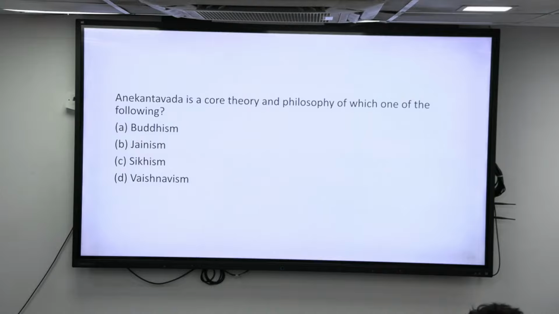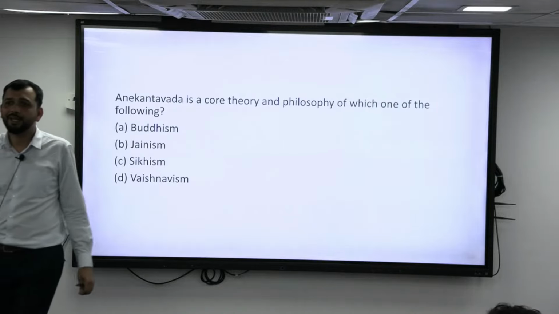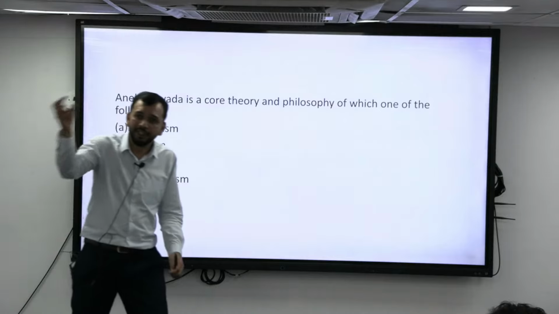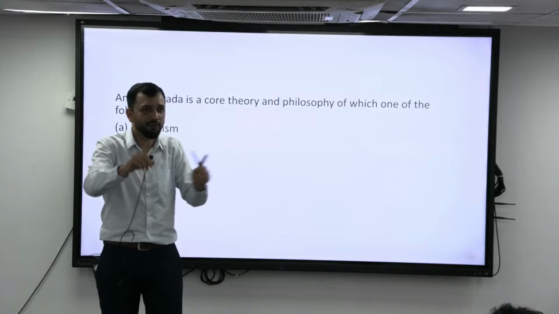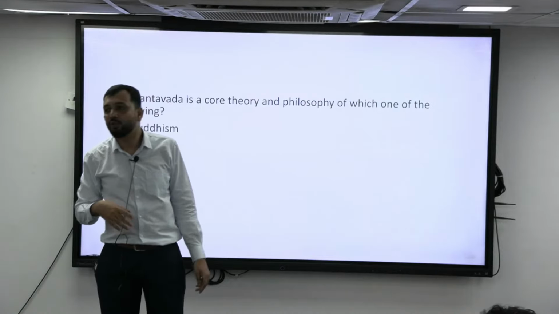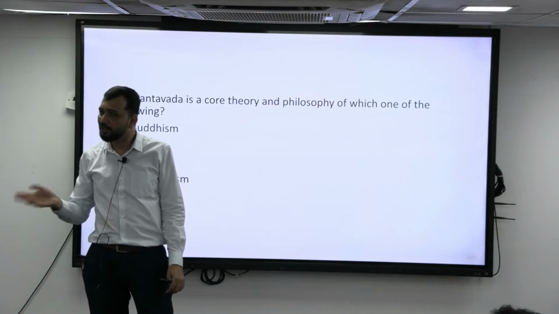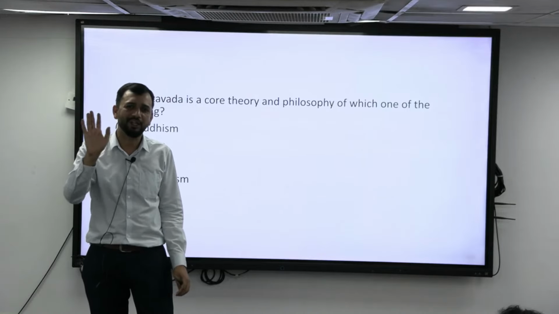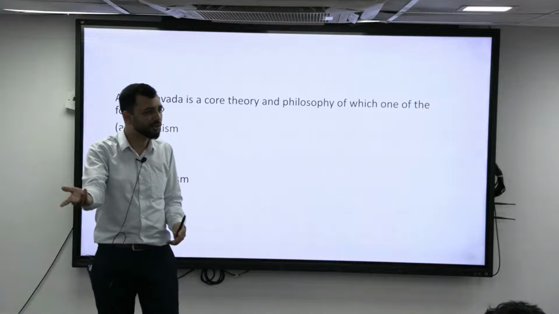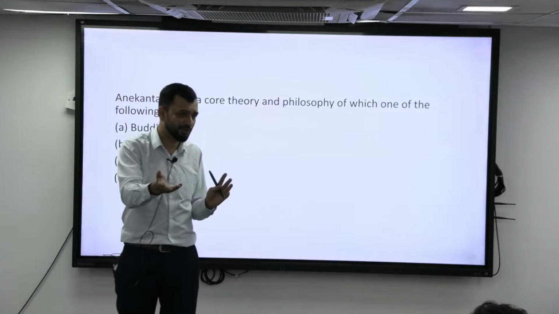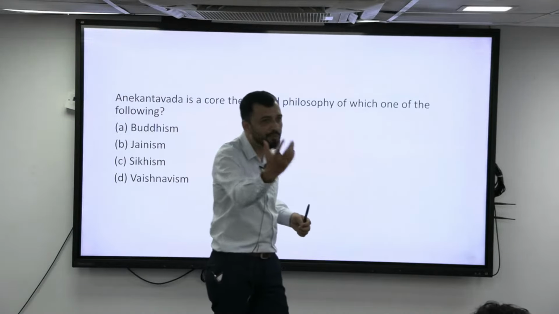So, maybe a truth. Anything that you see, don't accept it as an eternal truth, it may be a truth. So Syadvada is a logical explanation for Anekantavada. Anekantavada is the core theory: everything has multiple truths. Then what should I do? Whatever you see as one side of the truth, maybe it is truth. Don't consider it wrong either, and don't consider it an eternal truth either. Consider it a maybe truth. That is how you approach Anekantavada.